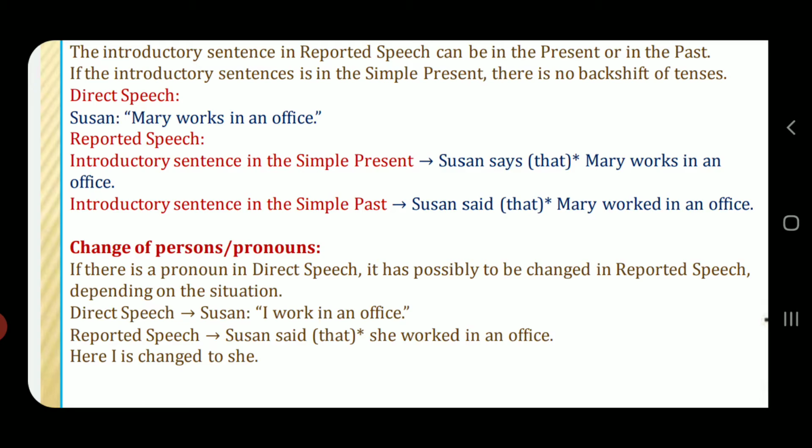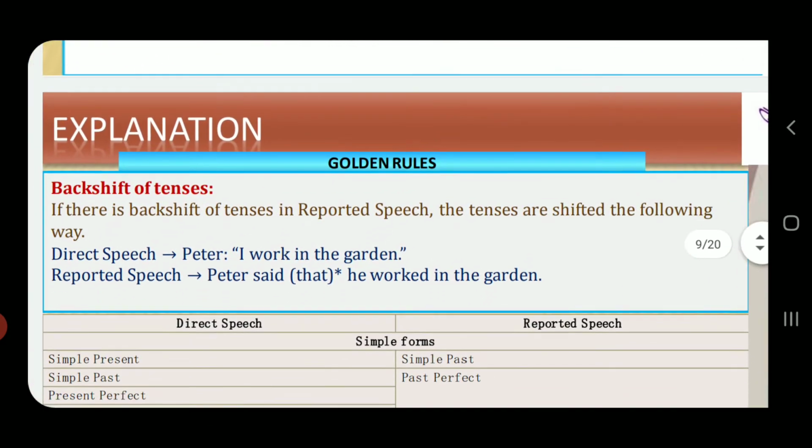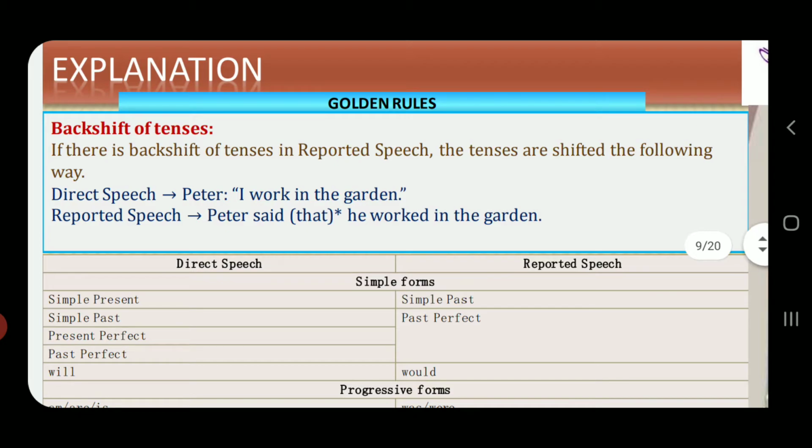I will write it: Susan said, by inserting a new word, that, Susan said that she worked in an office. So here, the word I has been changed into she, because Susan was a lady. Now if there is a backshift of tense in the reported speech, the tense has to be shifted in the following manner.